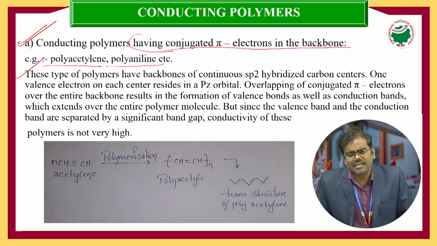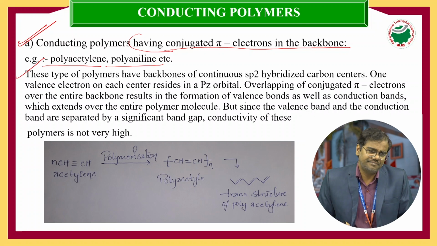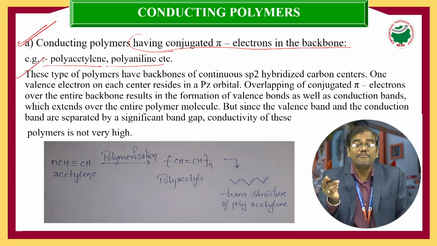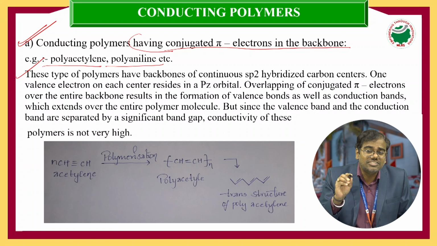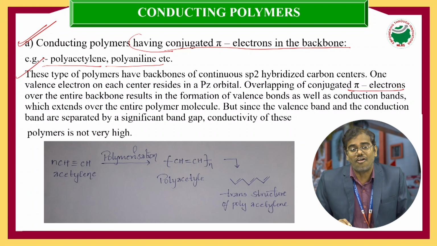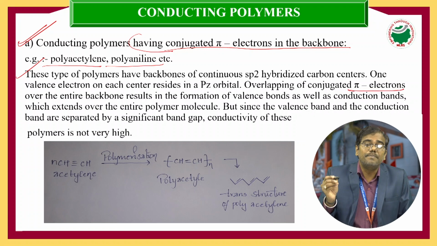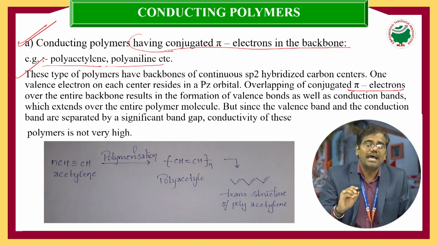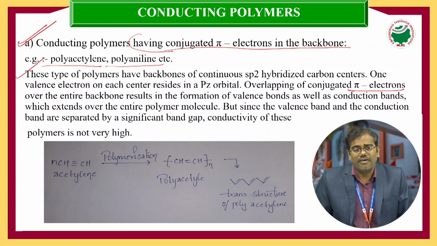In conducting polymers, each and every carbon undergoes sp2 hybridization. One s orbital and two p orbitals, px and py, combine with each other, and the hybridized orbitals are formed. We have one more unhybridized pz orbital, which contains a pi electron and does not participate in the hybridization.